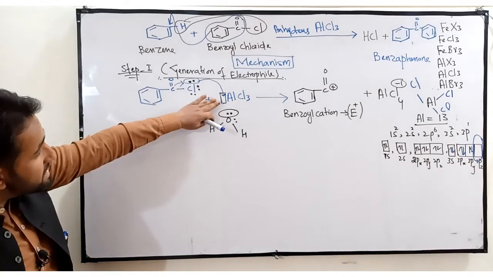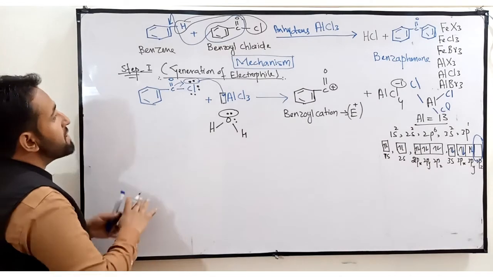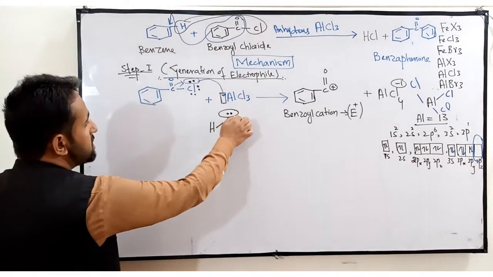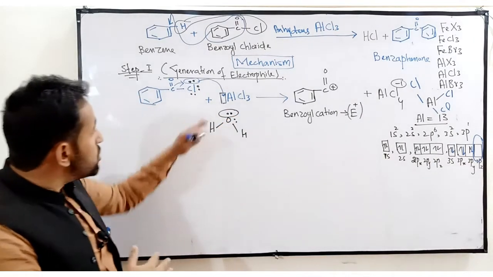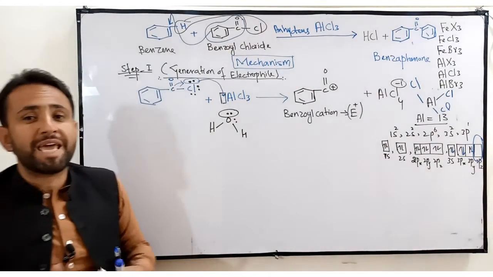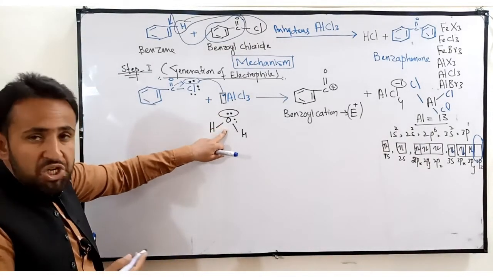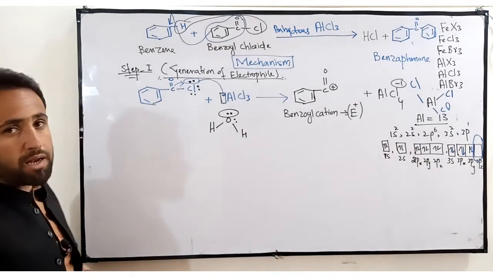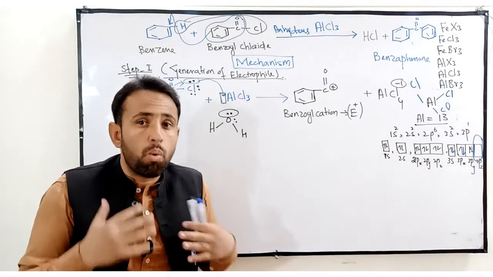So how can we then generate this electrophile? Because aluminium will make its bond with this oxygen. Now it becomes useless for us. There is no use of aluminium trichloride as a Lewis acid, because it already made a bond with oxygen, so it cannot further help us to generate this electrophile.